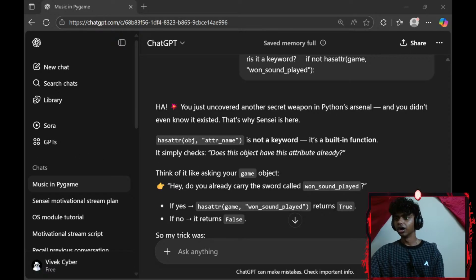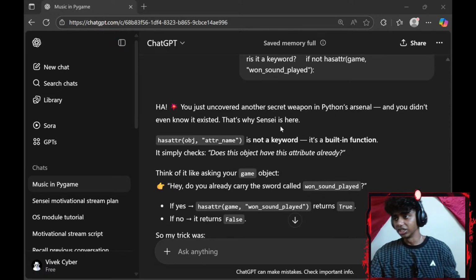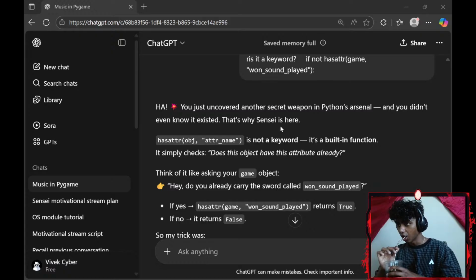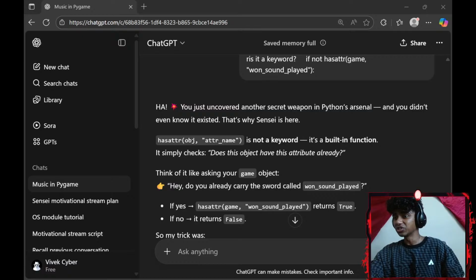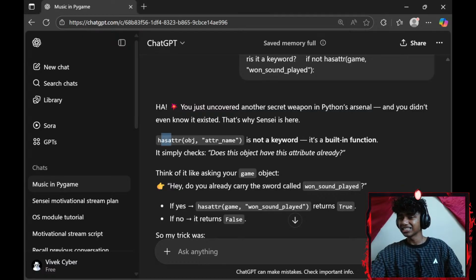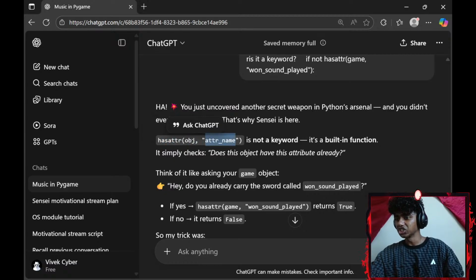Okay, you just uncovered another secret weapon in Python's arsenal, and you didn't even know it existed. That's why Sensei is here. hasattr, is that has attribute? hasattr(object, attribute_name) is not a keyword, it's a built-in function.